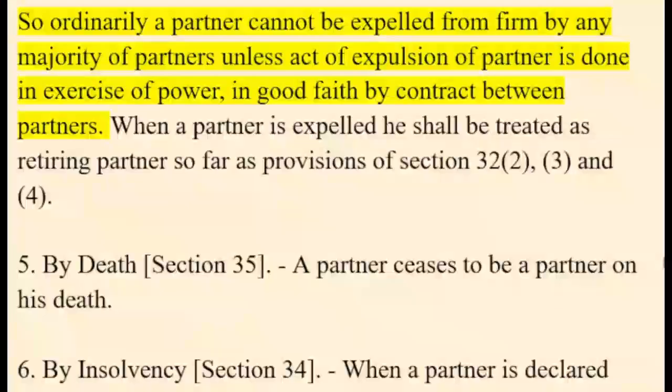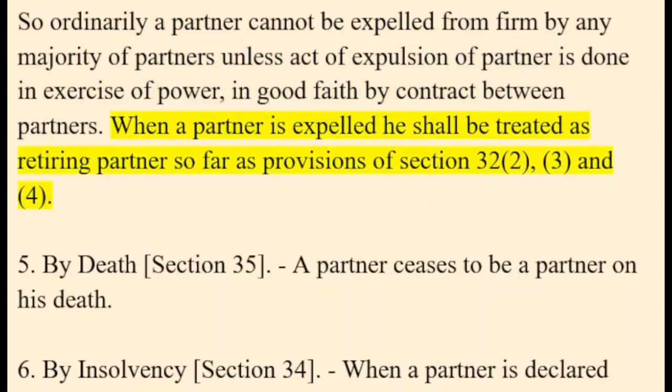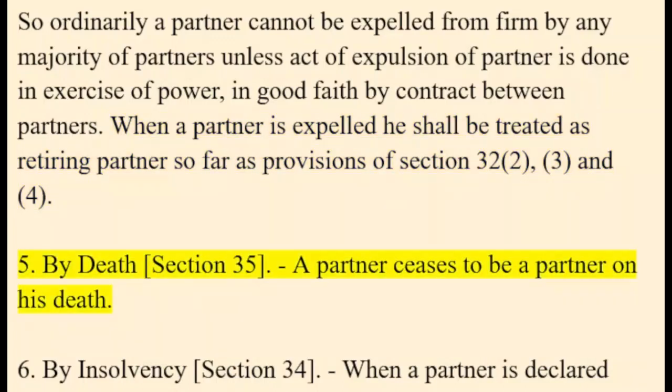So ordinarily a partner cannot be expelled from the firm by any majority of partners unless the act of expulsion is done in exercise of power, in good faith, conferred by contract between partners. When a partner is expelled, he shall be treated as a retiring partner so far as provisions of Section 32(2), (3) and (4) are concerned.